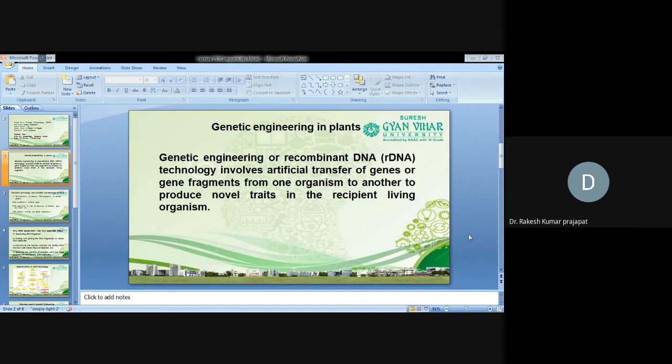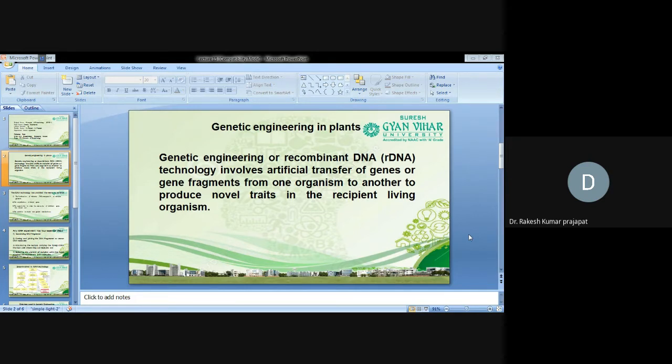So, we can define genetic engineering or recombinant DNA as a technology which involves artificial transfer. Artificial means not natural, that is, done manually by human beings. Artificial transfer of genes or gene segments. Gene segment means a particular part of a gene, not the complete gene, that we can introduce from a particular organism, suppose from bacteria to plant, plant to bacteria, or yeast, likewise, to produce a novel trait.